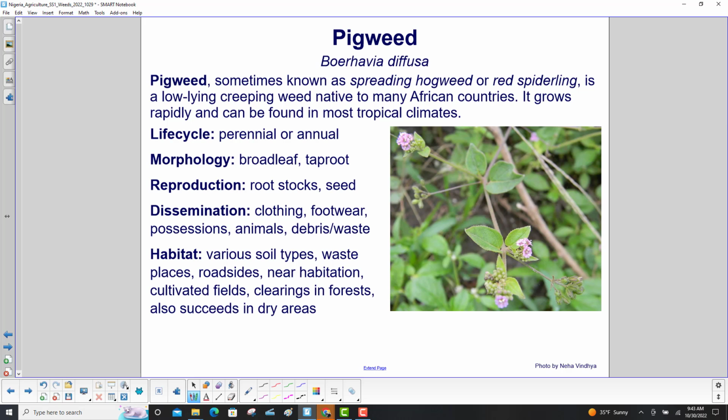Pigweed, sometimes known as spreading hogweed or red spiderling, is a low-lying creeping weed native to many African countries. It grows rapidly and can be found in most tropical climates. It can be a perennial or an annual. It has a broadleaf and taproot morphology, reproduces via rootstocks and seed, disseminates by clothing, footwear, possessions, animals, debris, and waste. Habitat: various soil types, waste places, roadsides near habitation, cultivated fields, clearings, and forests. Also succeeds in dry areas.